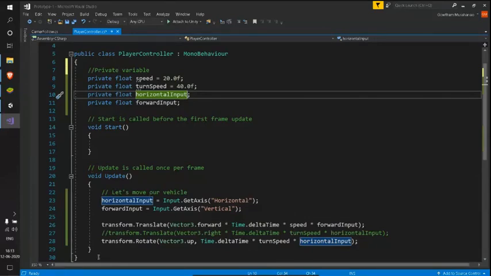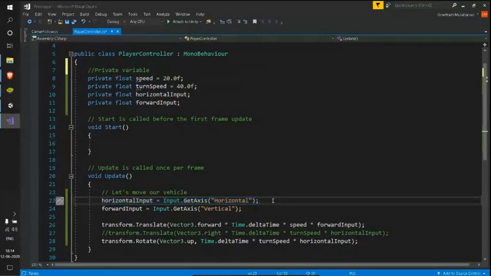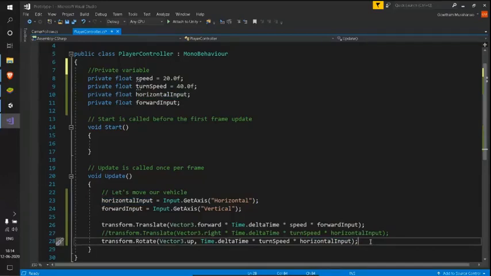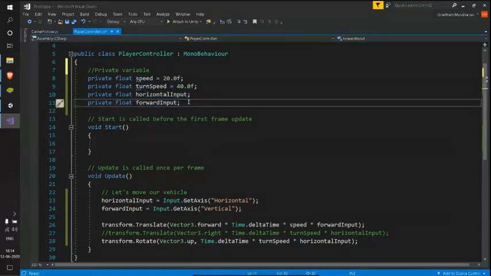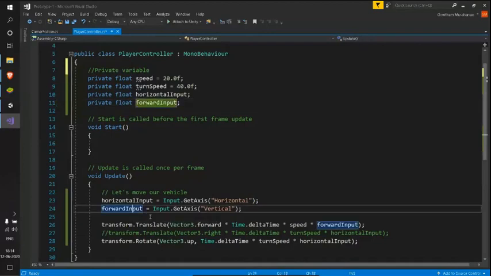Even in my update, as it loops for every frame, the updation or initialization of this value takes place before using. So it's pretty clear that all the variables that I have here, say speed, turn speed, horizontal input or forward input, every variable I'm using them only after initializing them with some value.